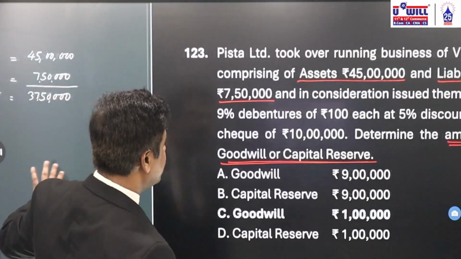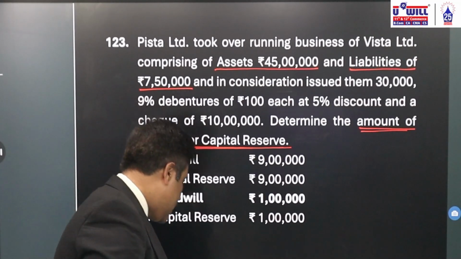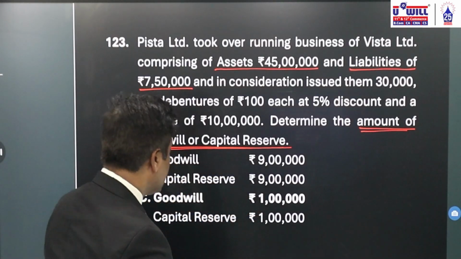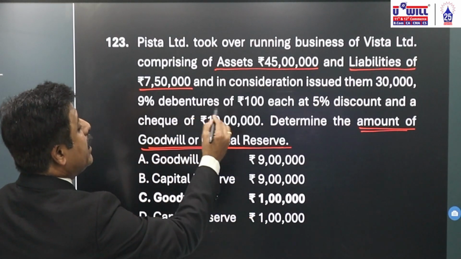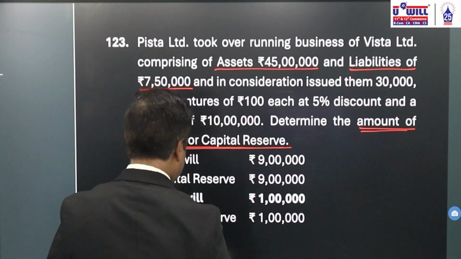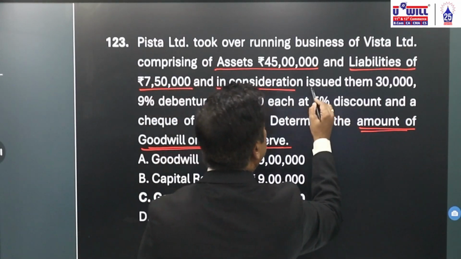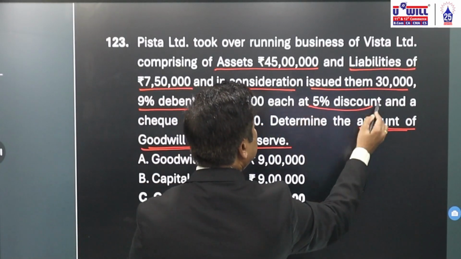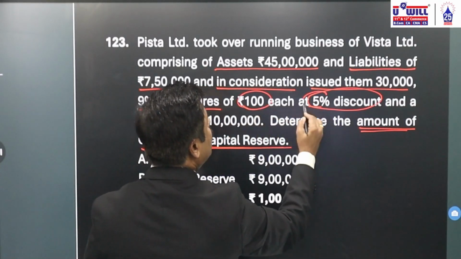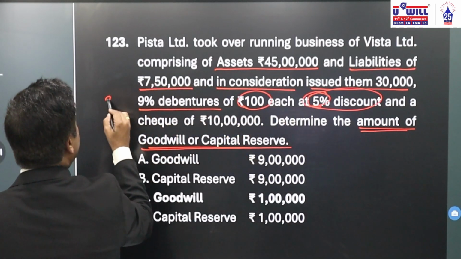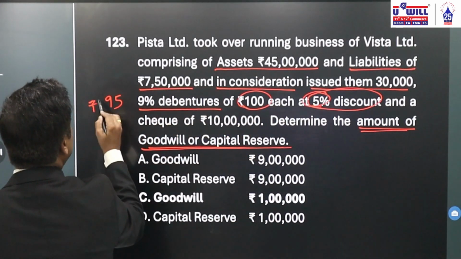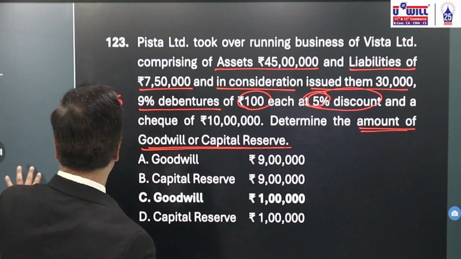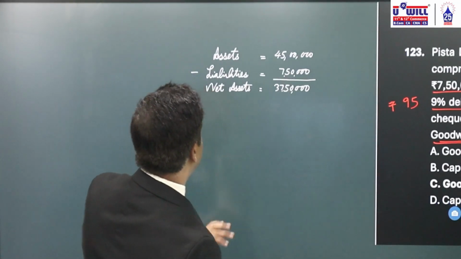Let's see that. What is the amount we have paid? We have paid in consideration. Now what we have paid in consideration? We have given them 30,000 9% debentures of 100 each at 5% discount. Now 5% discount means we have given at 95 rupees. We have given them 30,000 debentures at rupees 95.